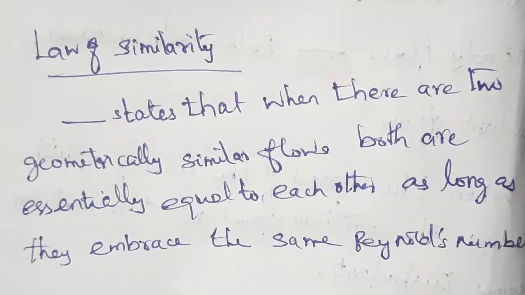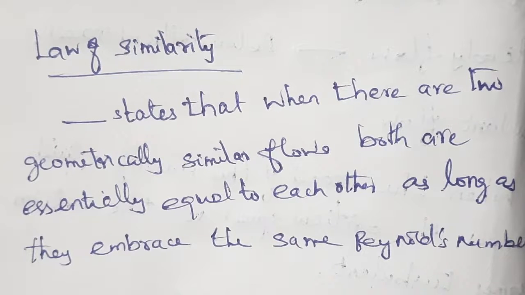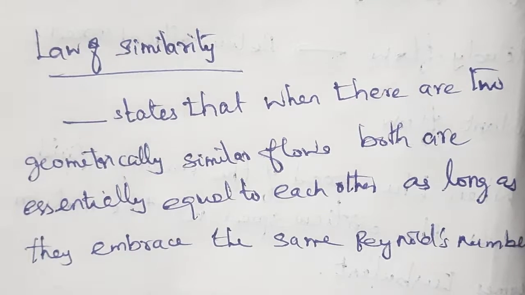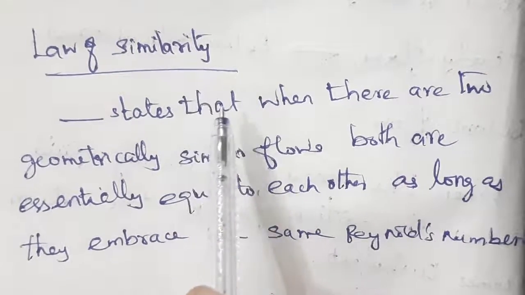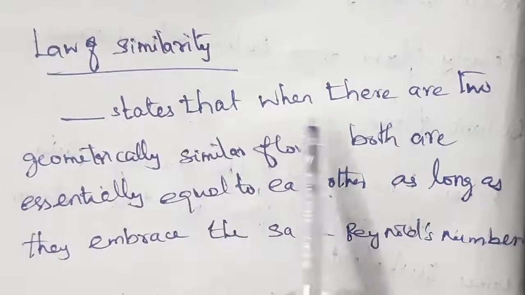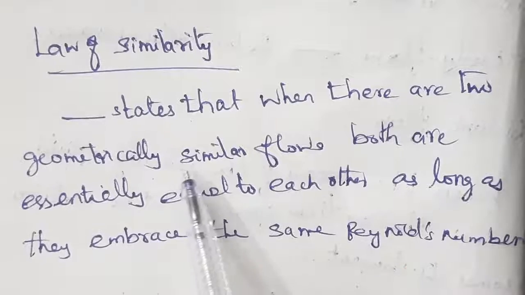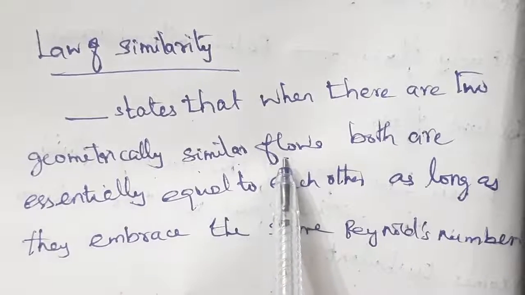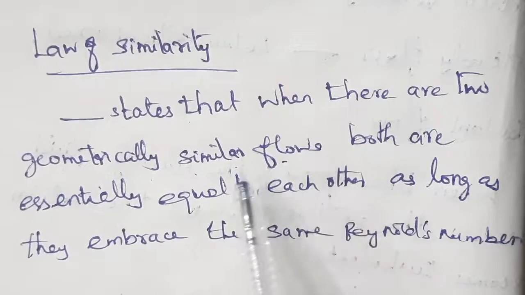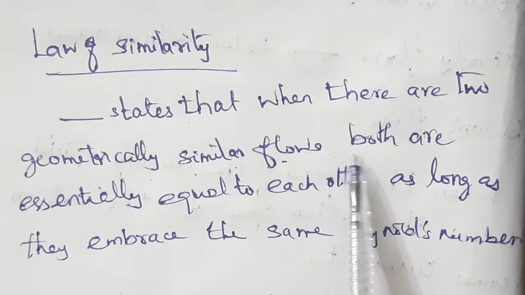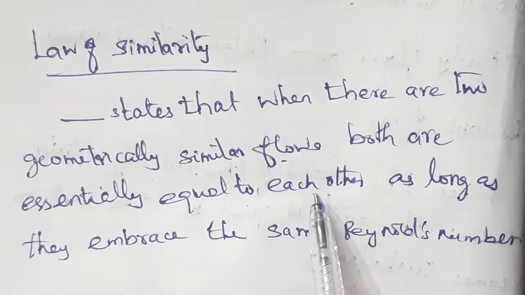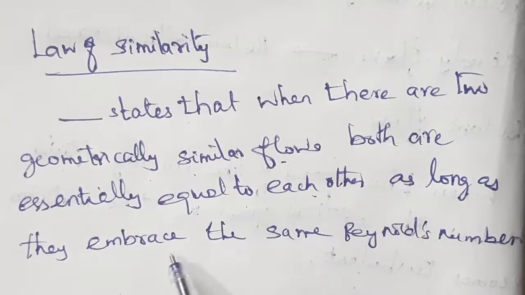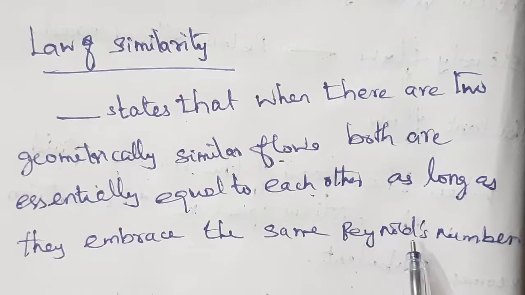Regarding this Reynolds number, you have to understand one more concept called the law of similarity. What does it state? It states that when there are two geometrically similar flows, both are essentially equal to each other as long as they have the same Reynolds number.